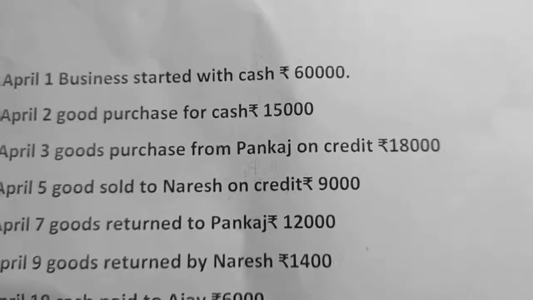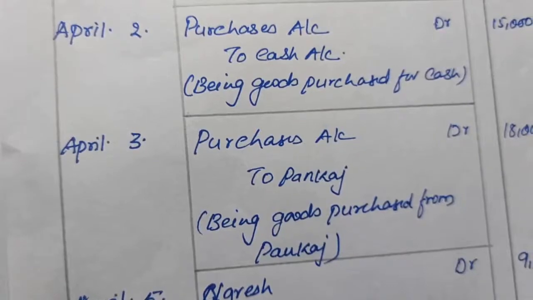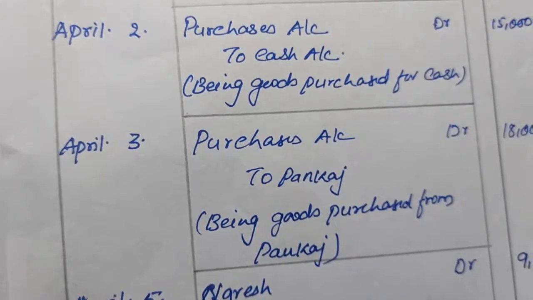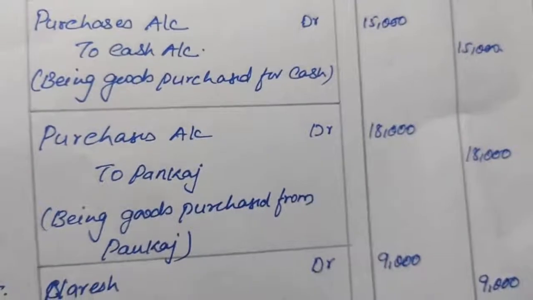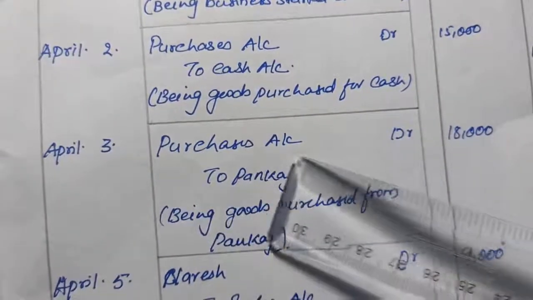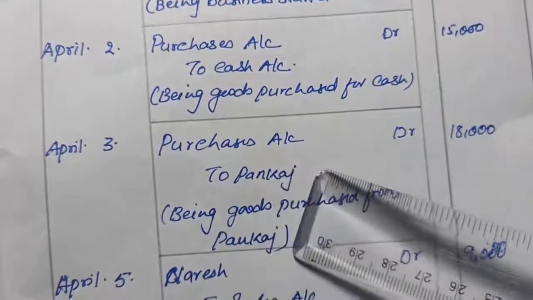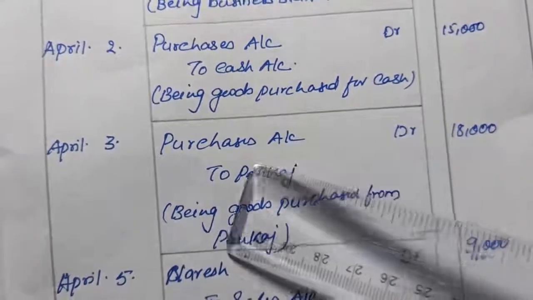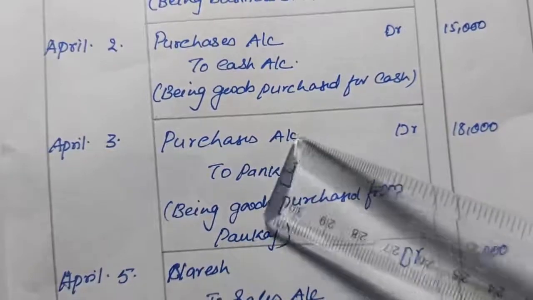Okay, purchases account debit to Pankaj, and amount here 18,000. So you can see here purchases account is written, but in front of Pankaj account is not written. That means with the name we don't add the word account.